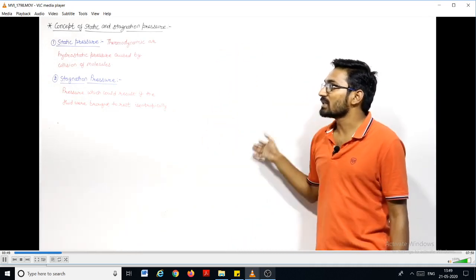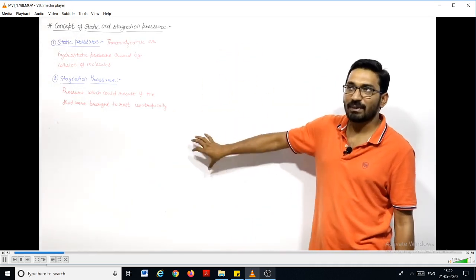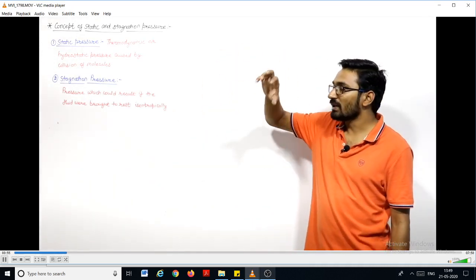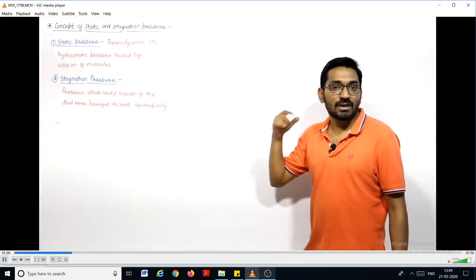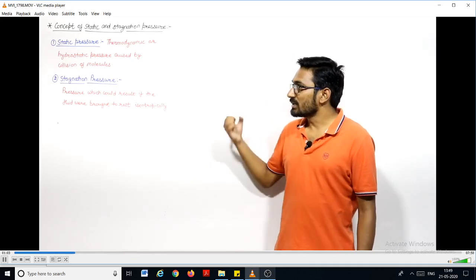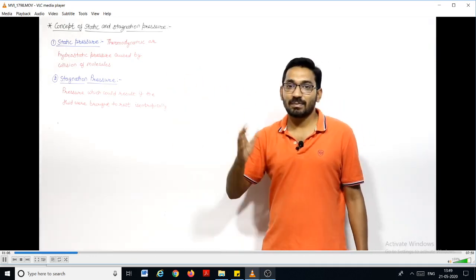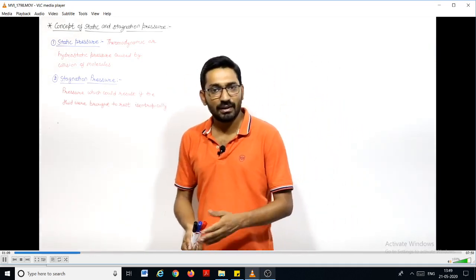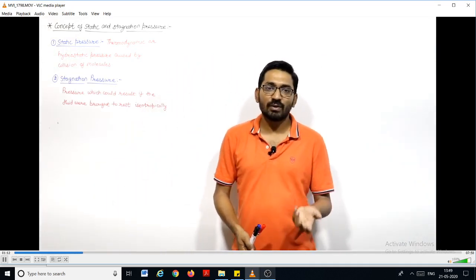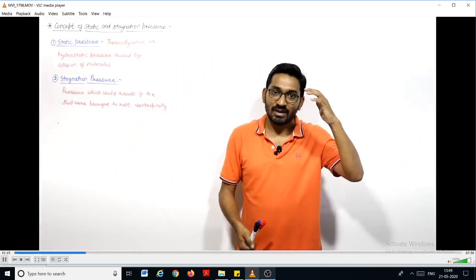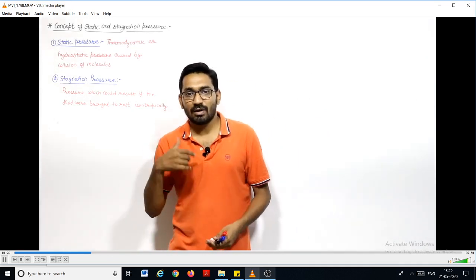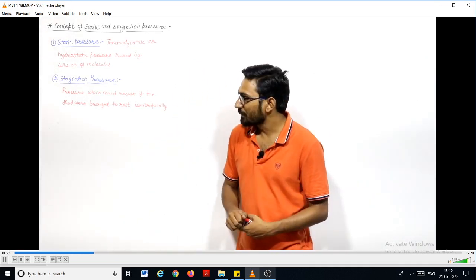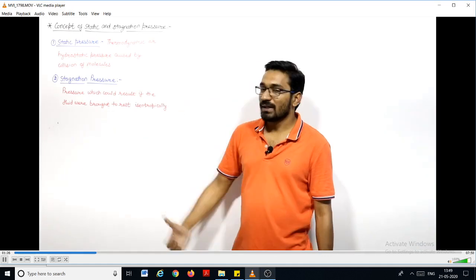Suppose if on this whiteboard some pressure is applicable by this air, so the molecules of this air is continuously colliding with this wall and exert a pressure on this. So because of that collision of the molecules, the pressure caused is known as the static pressure, right? And you know that we already see that hydrostatic pressure when the fluid is at rest. So we can say that when a fluid is at rest, then at a point the pressure at a point when the fluid is at rest will be equal from all the direction. We already see the Pascal's law. Now we want to study the stagnation pressure.